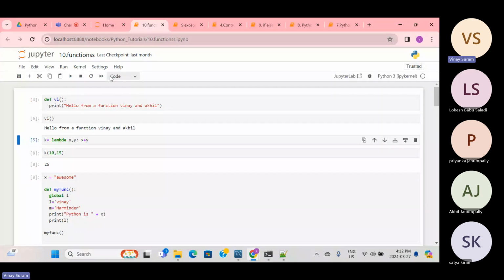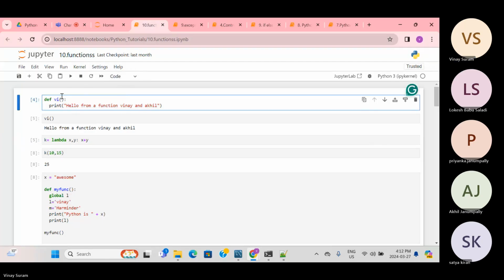So one thing we have learned is defining the function. You can name it whatever you want. I just named it vi. That depends on your business requirement and your personal interest. So vi, open the brackets and close the brackets, and print hello is the body. Here it's a simple single line, but in future projects you'll have lengthy code in the function, because functions are defined so you can reuse the code.